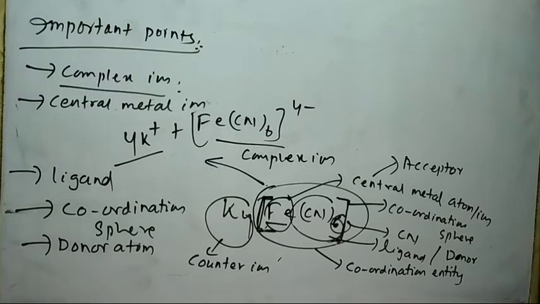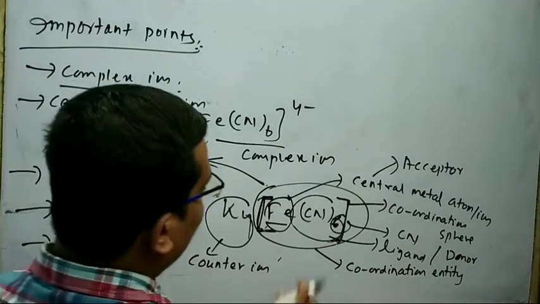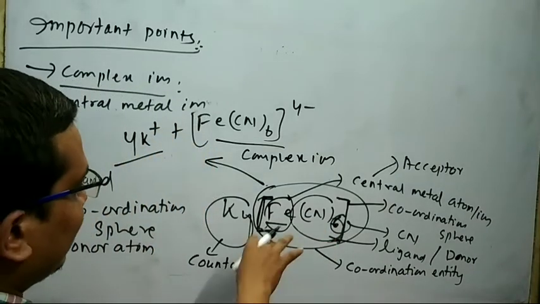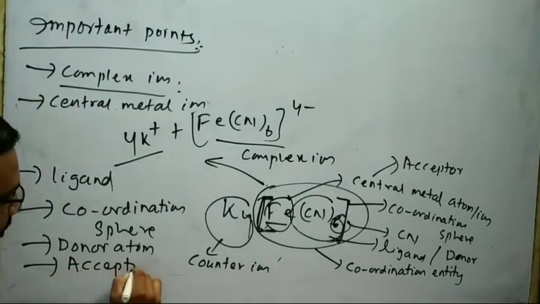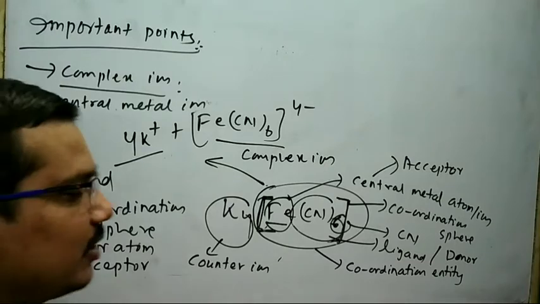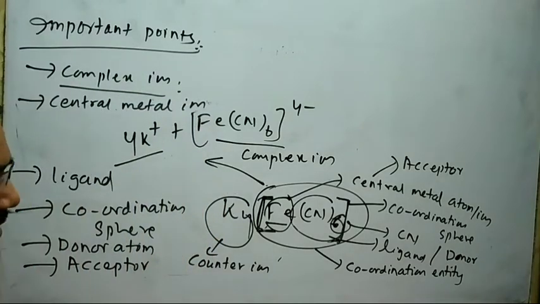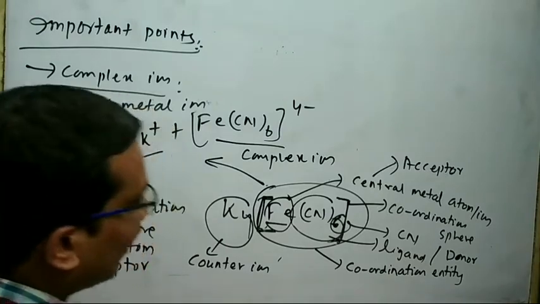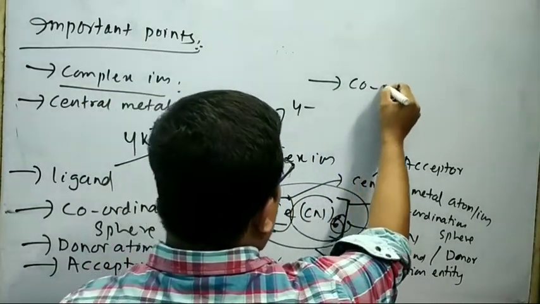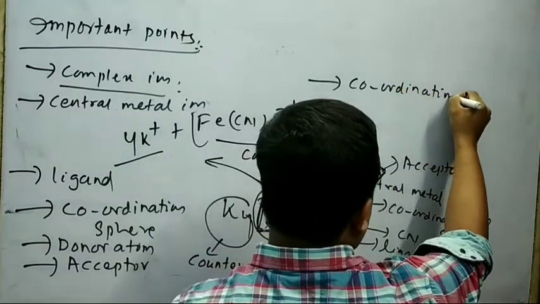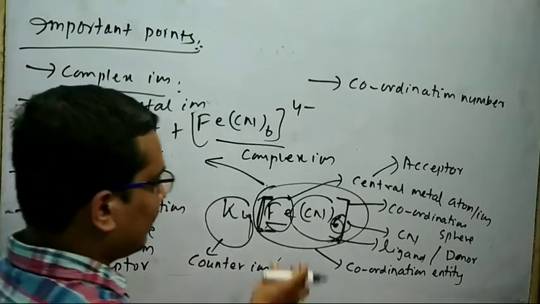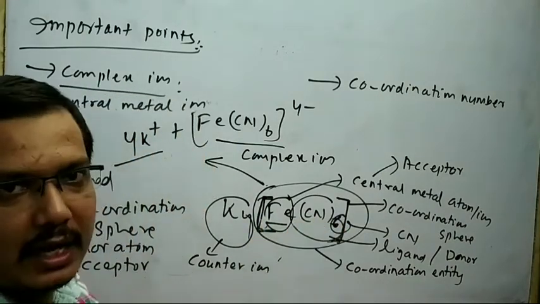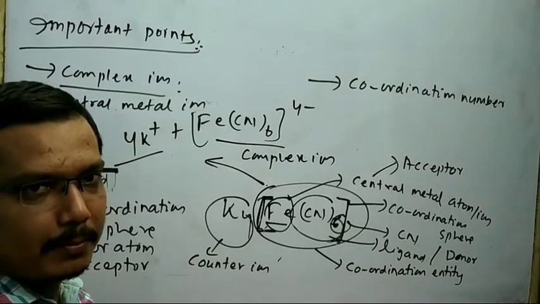The ligand is called donor atom or coordinating group because it donates the lone pair to the central metal atom. Next is your acceptor. The central metal atom or ion is called acceptor because it accepts the lone pair from the ligand. Next is your coordination number. The number of coordinate bonds between central metal atom and the ligand is called coordination number.